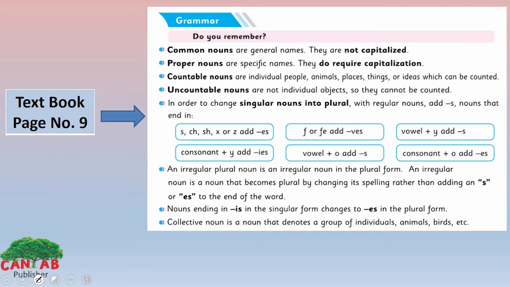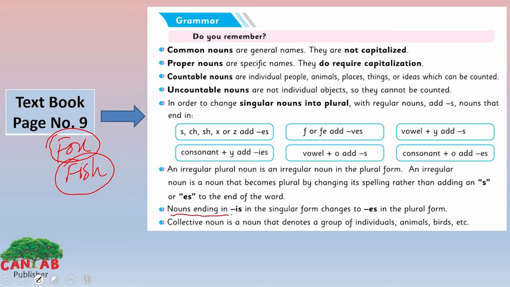There are some irregular nouns too which have no plural form. We will use them the same way, like fox, fish. If you use it as a singular and a plural both, it will be correct grammatically.